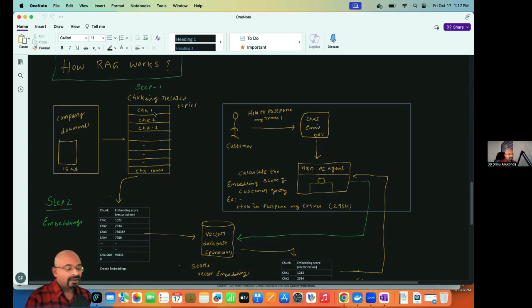Small chunks. Here the funda is the chunks are not random. The related stuff I put in one chunk, not just keyword-related stuff. For example, all the refund information in one chunk, all the frequent flyer information in one chunk. In the entire document, wherever I find refund, I will put it all together in one chunk, right? So in that way, I will create chunks in a semantic manner. Semantic means related to a specific concept, right?